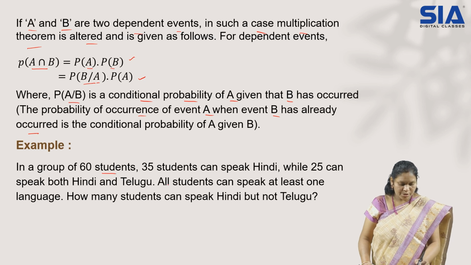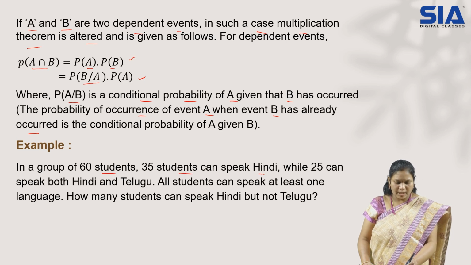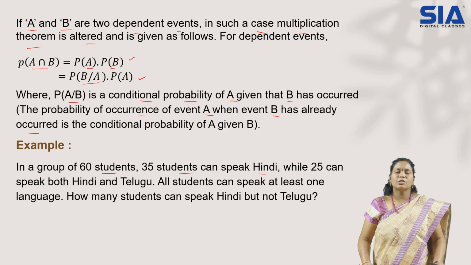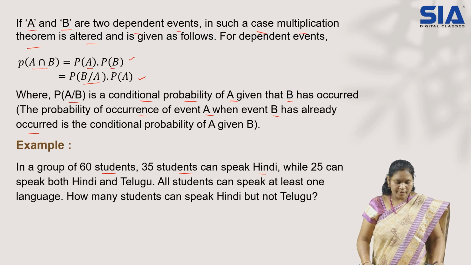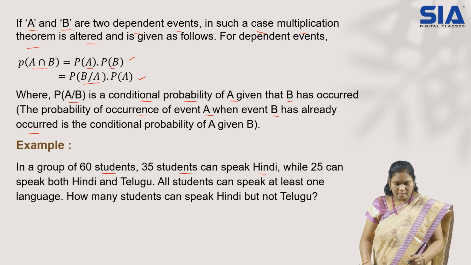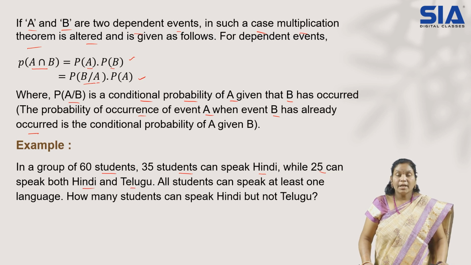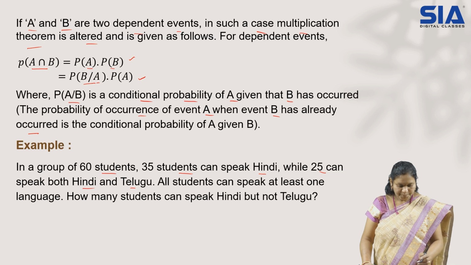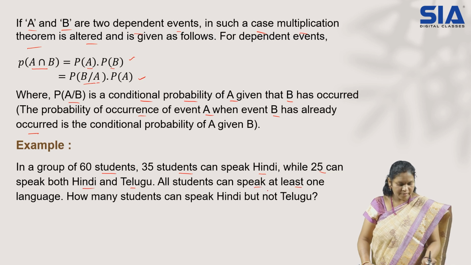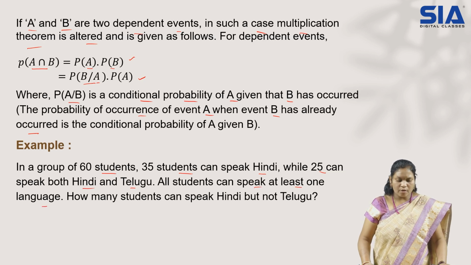In a group of 60 students, 35 students can speak Hindi. So 60 students are there. Out of that, 35 can speak Hindi. Next, 25 can speak both Hindi and Telugu. So 25 students can speak both the languages, Hindi and Telugu. All the students can speak at least one language. So out of all 60 students, everybody can speak at least one language.